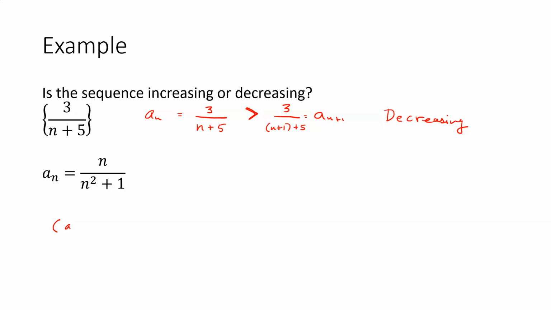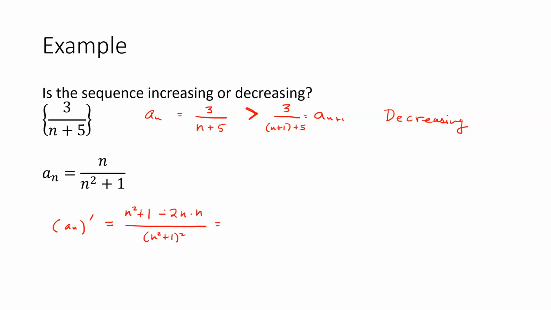Let's take the derivative of our nth term formula and see what we get. Here I'm going to apply the quotient rule. So the derivative of n is 1 times n squared plus 1 minus the derivative of n squared plus 1, which is 2n, times n, all over n squared plus 1 squared.